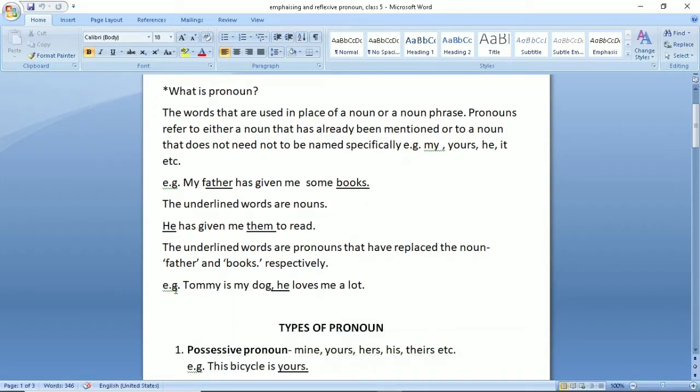One more example, Tommy is my dog. He loves me a lot. So beta, instead of saying Tommy is my dog, Tommy loves me a lot, I have replaced the word Tommy with the pronoun he. So up till now you have understood that pronouns are the words that replace nouns, because if while talking or while writing some composition we keep on repeating the names, it looks very dull and boring. So to make a very good composition, we need nouns to be replaced by pronouns.